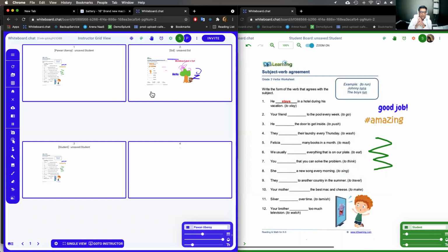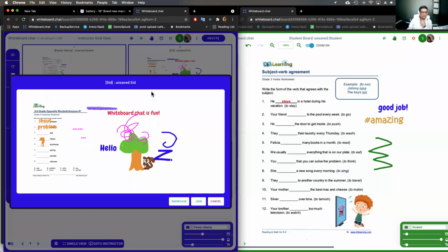So I'll stop here for a second and see if there are any questions before I proceed. Yeah, Pawan, so there's this question about whether a board can be set for students to collaborate, but I think you'll get to it later in the webinar, so maybe you can keep going.